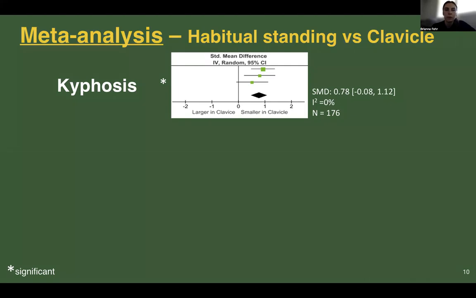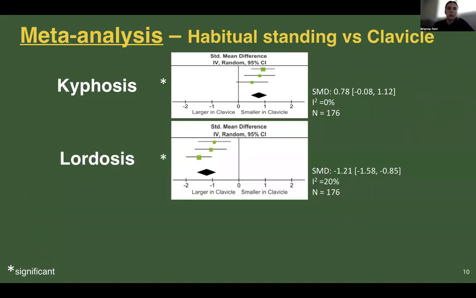We were able to meta-analyze kyphosis, lordosis, and SVA measurements for habitual standing compared to the clavicle position. Across 2 moderate quality studies and 1 low quality study, there was a significant median effect size of 0.78, where kyphosis is smaller in the clavicle position. Across 2 moderate quality studies and 1 low quality study, there was a significant large effect size of -1.21, where lordosis is larger in the clavicle position. For both kyphosis and lordosis, the heterogeneity was low.